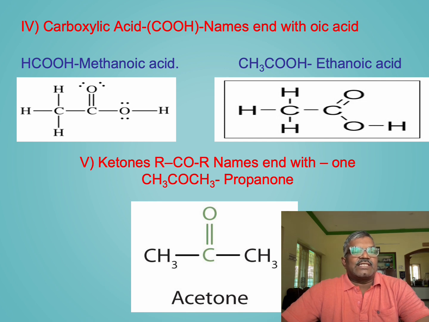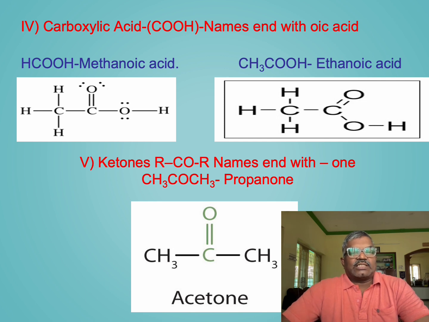So here you can see the example of carboxylic acid. The carboxylic acid ends with -oic acid. You can pronounce that as oic acid. Here I am showing two examples. One is methanoic acid, the other one is ethanoic acid. So usually meth represents one carbon atom and eth represents two carbon atoms.